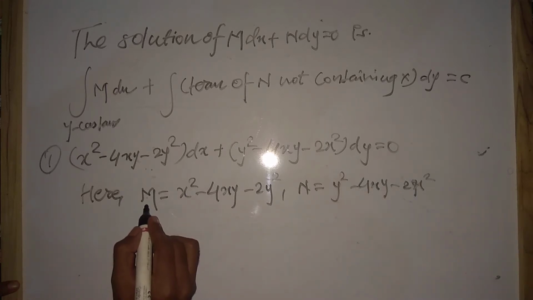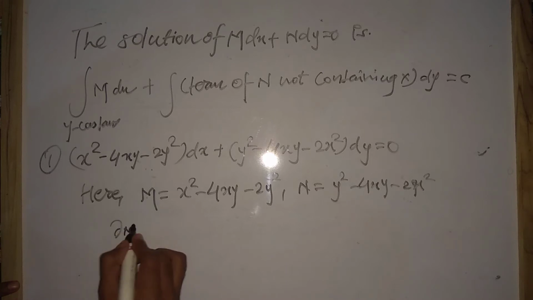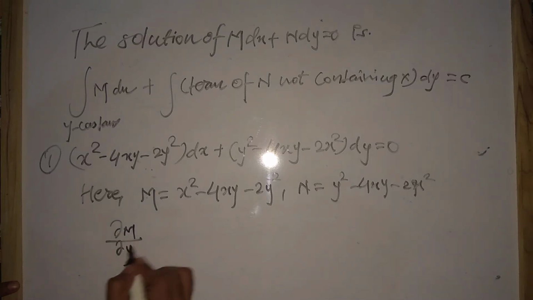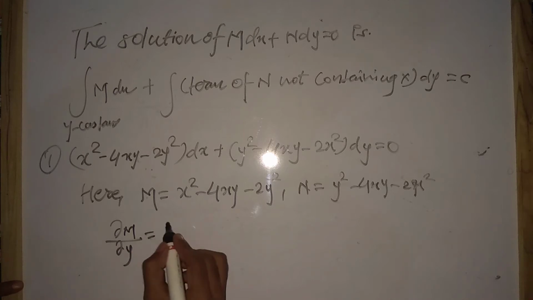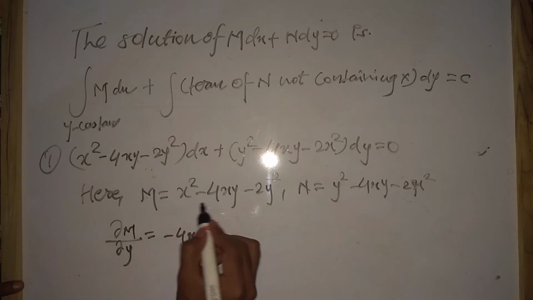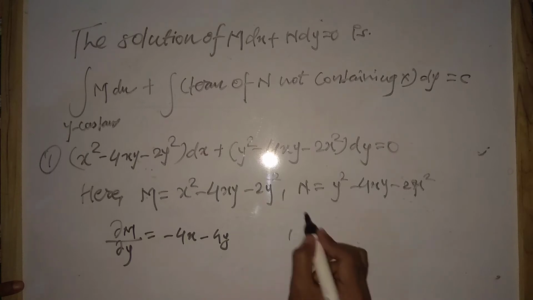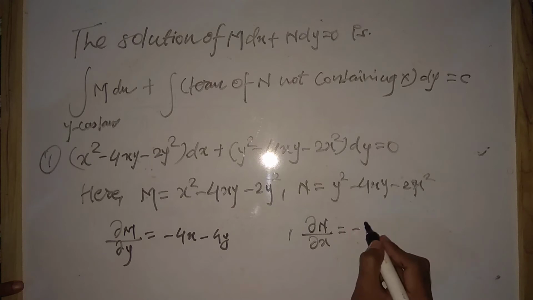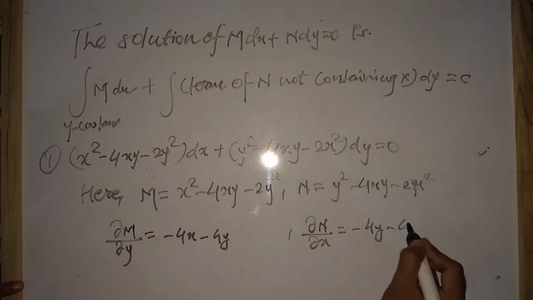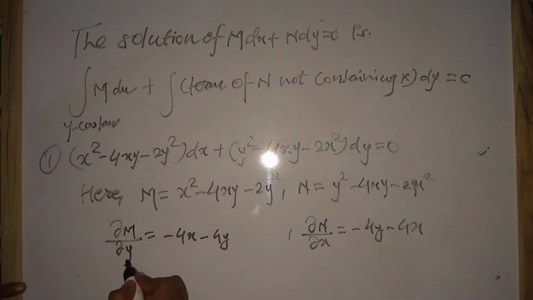Now we will partially differentiate M with respect to y. So with respect to y, x square gives 0, minus 4x, minus 4y. And del N upon del x will be minus 4y minus 4x. So del M upon del y equals minus 4x minus 4y, and del N upon del x equals minus 4y minus 4x.